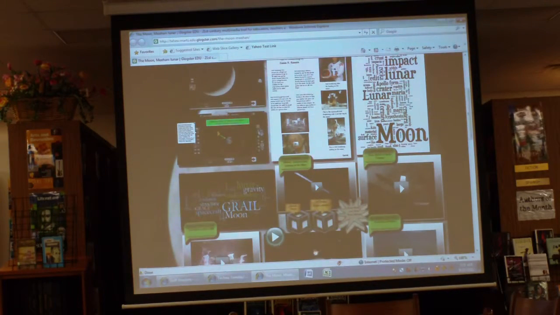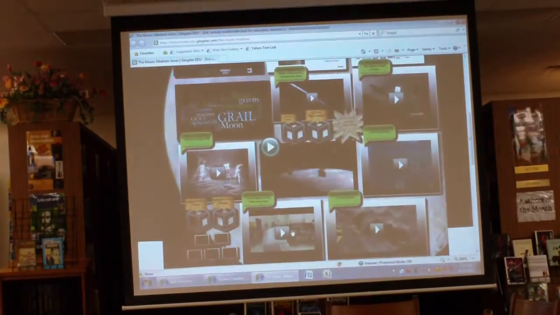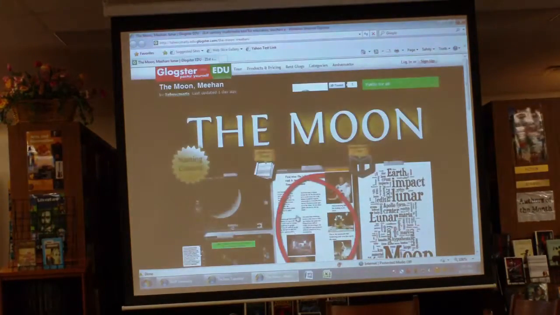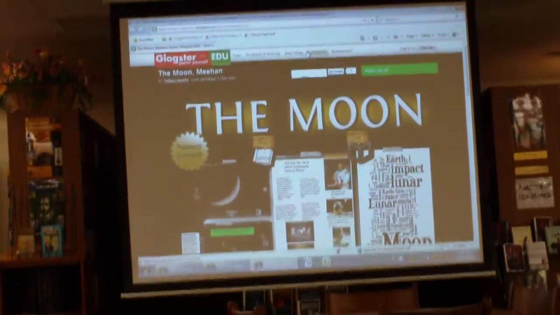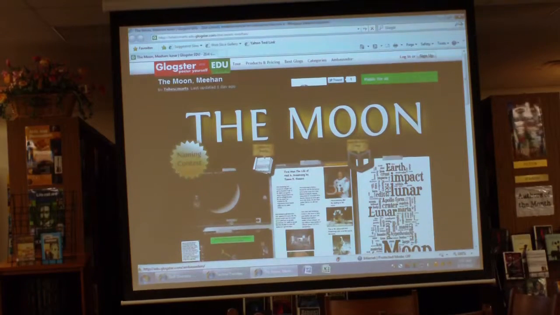So he's got lots of different information on this digital poster. It seems sort of busy, but I think it's very interesting. And you can post this on your website. You can put a link right to it, or you can even embed the code into your own website, and it shows up that way. So I think that was pretty interesting. If you're a science teacher, you may want to peruse through this at some point. And I'll show you, there's probably millions of these things on the Glogster site.